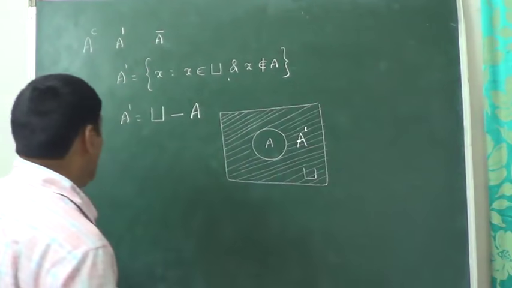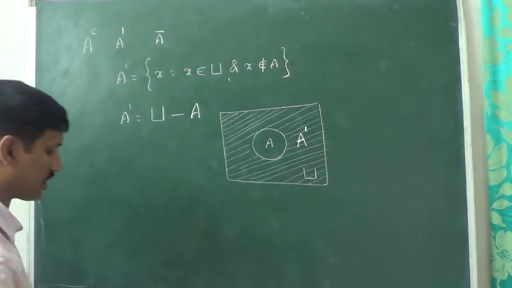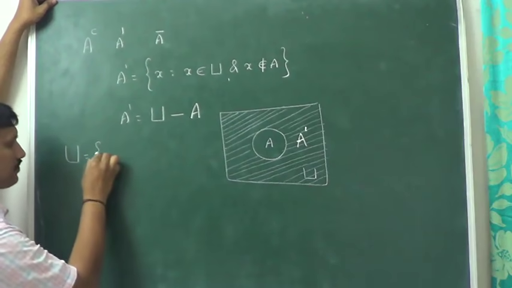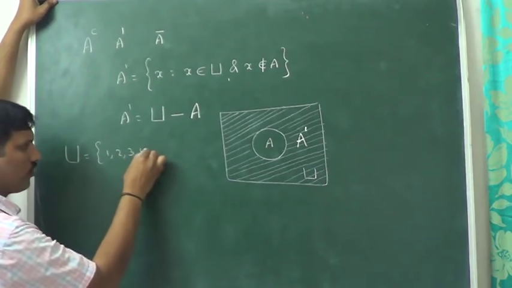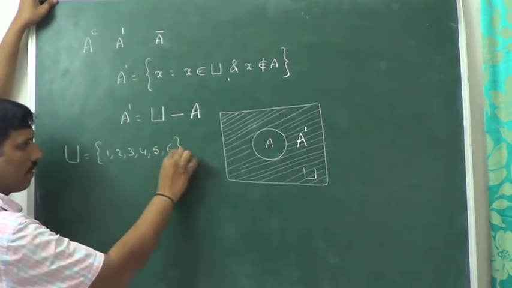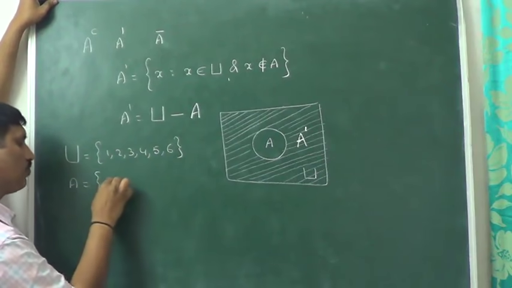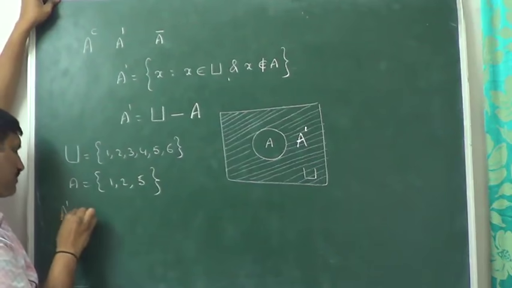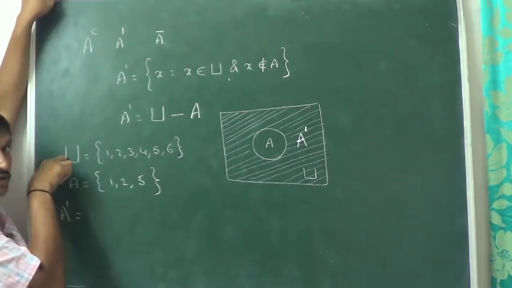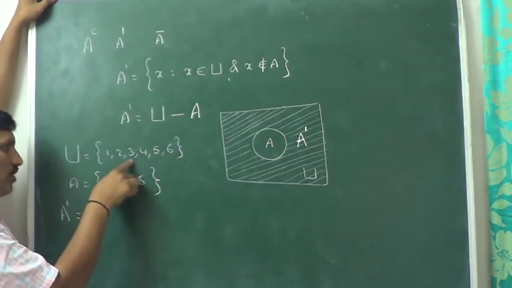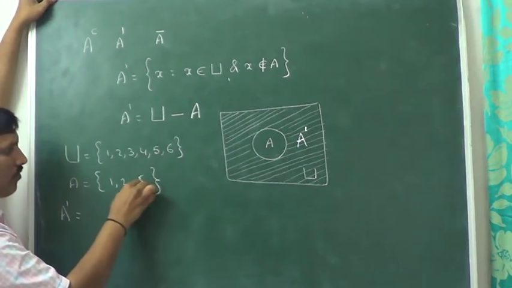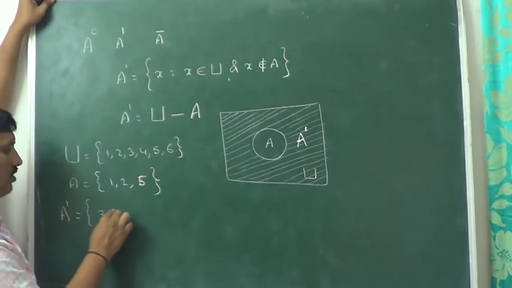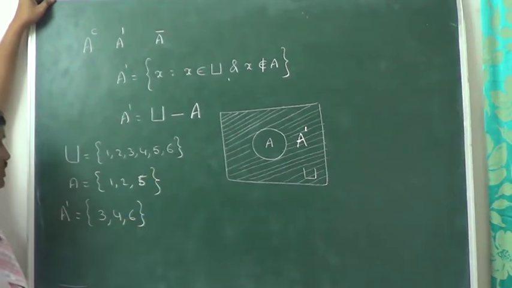Okay, next. Here I am going to discuss another idea. The universal set is given as 1, 2, 3, 4, 5, 6 and A is given as 1, 2, 5. Now can you tell me what is A dash? From the universal set we have to remove the elements of A. 1, 2, 5 removed. Then what we will get? 3, 4, 6. That represents A dash.